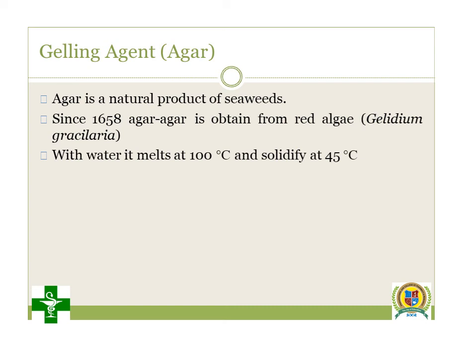So why are they using this agar? Because there are two reasons. Agar is itself a carbohydrate-containing material, so it can also be utilized as a carbohydrate-containing food material. Along with that, it has the ability to convert this growth media or nutrient media into a gel. Agar has the capacity as a gelling agent. If you take 1 gram of agar in water, boil it at 100 degrees Celsius and then cool it at room temperature, the whole material gets converted into a stiff gel. That is the power, that is the characteristic feature of agar.